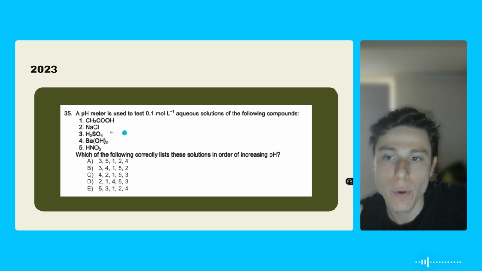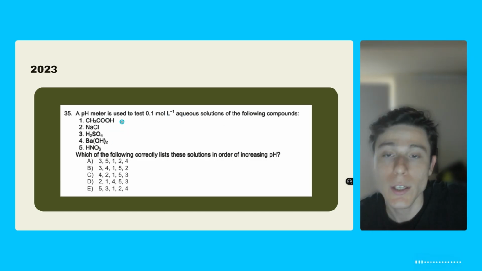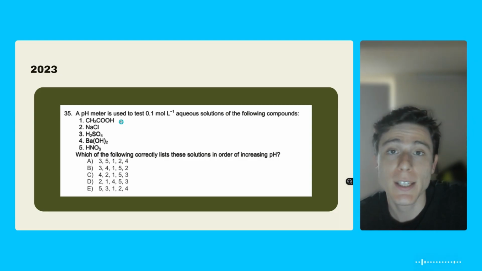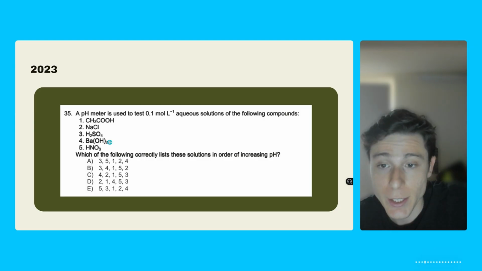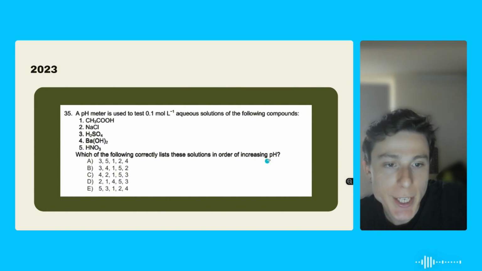And we're going to also have questions like this one here, 35 from 2023. A pH meter is used to test 0.1 mole solutions of the following components. Okay, so this is just an instrument that they use to see what is the pH of the solutions. So we have acetic acid, that is basically vinegar. We have a salt here. We're going to have sulfuric acid. We're going to have a base here, and then we're going to have this other acid as well. Which of the following correctly lists these solutions in order of increasing pH?